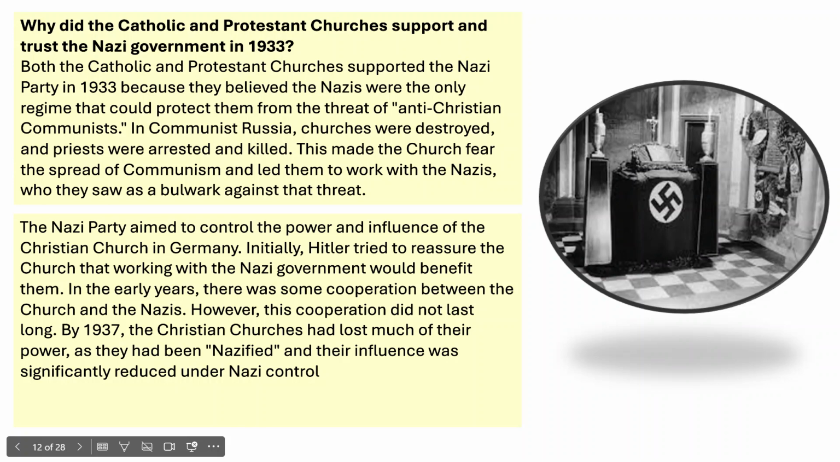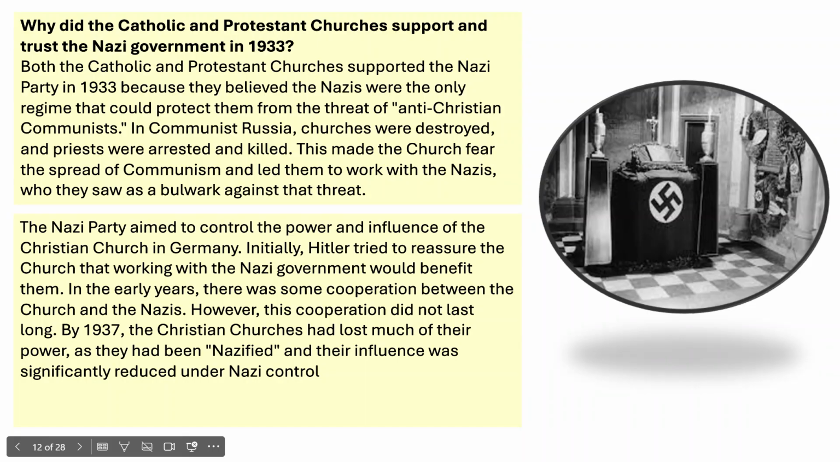This made the church scared and fear the spread of communism, and it led them to work with the Nazis, who saw them as a bulwark, which is like a defense against that threat. The Nazi Party aimed to control the power and influence of the Christian church in Germany. Initially, Hitler tried to reassure the church that working with the Nazi government would benefit them. In the early years, there was some cooperation between the church and the Nazis. However, it did not last long.